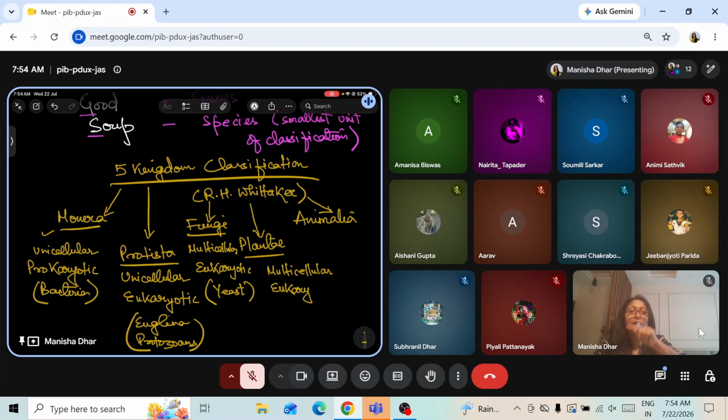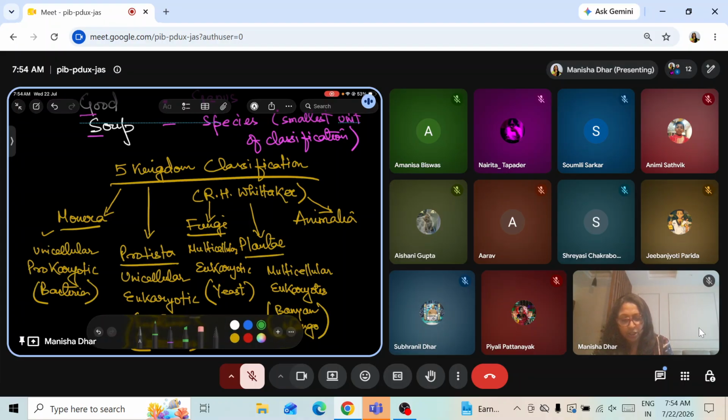True nucleus. See, eu, U means true. And karyotic has come from the word karyon, so karyon means nucleus. So true nucleus, organisms having true nucleus. Got it? That's about plantae. So all plants that we see, banyan, mango, whatever plants we have all around us.